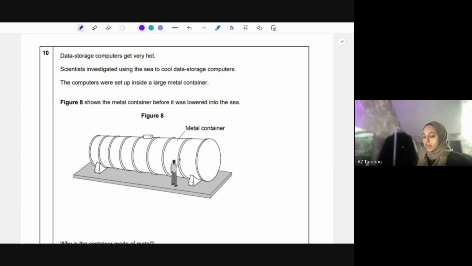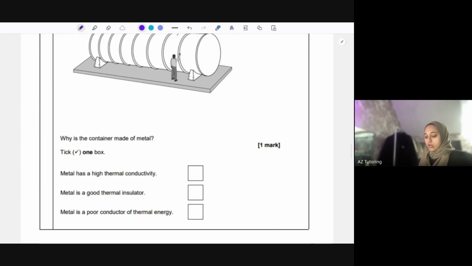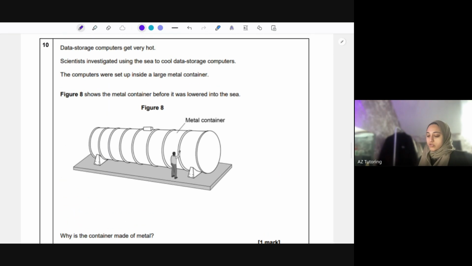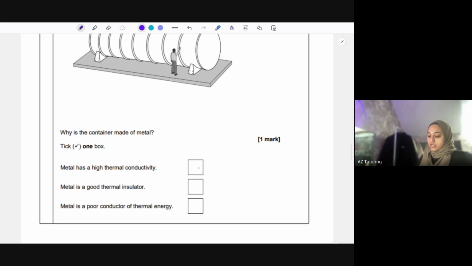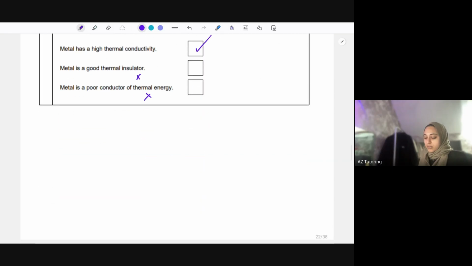Okay, so figure 8 shows the metal container before it was lowered into the sea. So we've got the metal container, the data storage computer is going to be in there, and they're going to put it inside the sea. Why is the container made of metal? Well, we're talking about how hot it gets. So the metal container has a high thermal conductivity. It's not an insulator. Metal's not a good insulator. These two are wrong. It's a high thermal conductivity, meaning that it's quite a good conductor of heat.